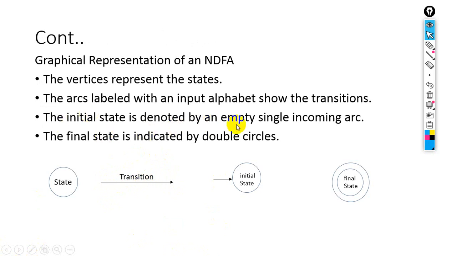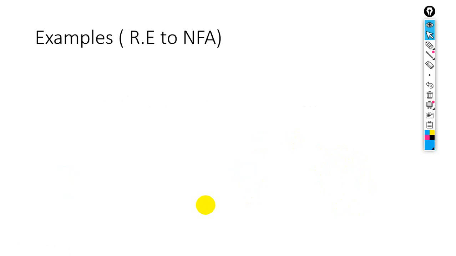The initial state is denoted by an empty single incoming arrow. Here there is no input on it, just a direct arrow coming into a circle, and that state is the initial state. The final state is indicated by a double circle, with the state name inside. So this is the final state. Got it? This was the graphical representation, and we will use it in coming lectures for the definition of languages using non-deterministic finite automata.